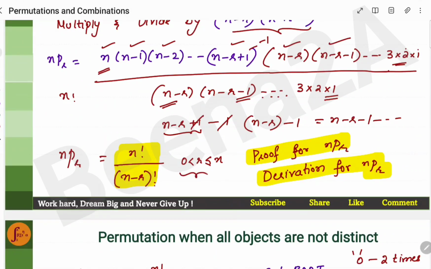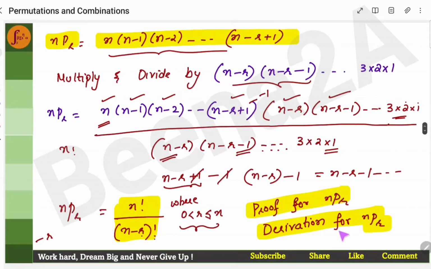And remember one thing, you have to write 0 less than r less than or equal to n. This r should be equal to or less than n. We know n is a big number, r is a small number. And of course, you cannot have negative r. It should be only a positive number. So put this where 0 less than r less than or equal to n. This entire thing is the proof, or derivation, for the permutation formula.